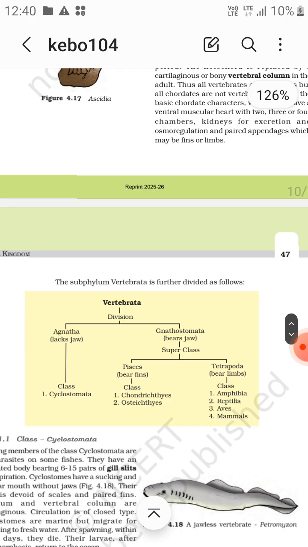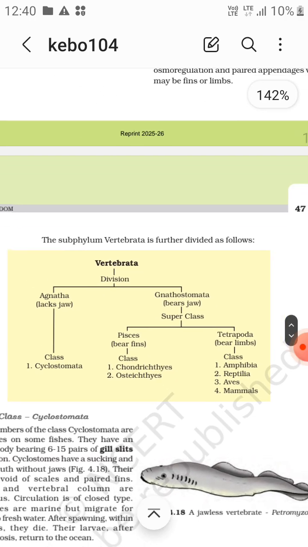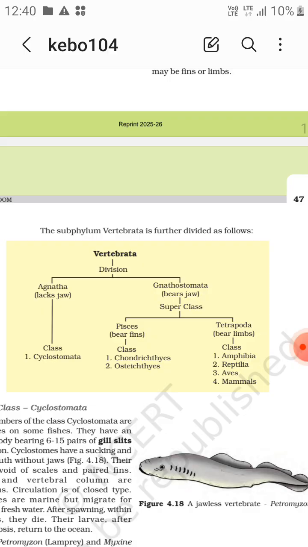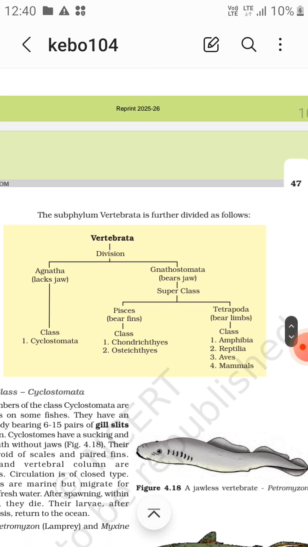Okay, now the classification of vertebrates. The subphylum Vertebrata is further divided as follows. Vertebrata has two divisions, Agnatha and Gnathostomata. Agnatha lacks the jaws, and Gnathostomata bears the jaw. Agnatha has the class Cyclostomata. Gnathostomata bears jaw. They have the superclasses Pisces and Tetrapoda. In Pisces they bear the fins, Tetrapoda bears the limbs.